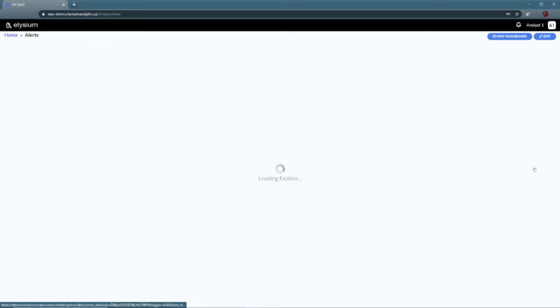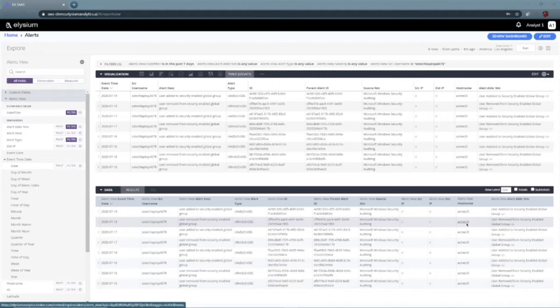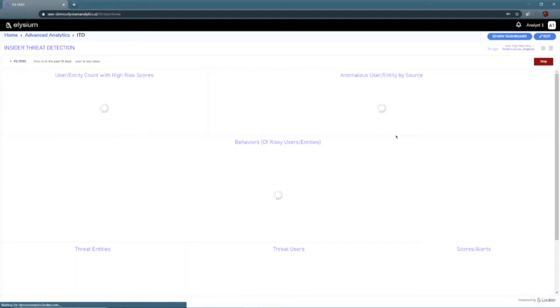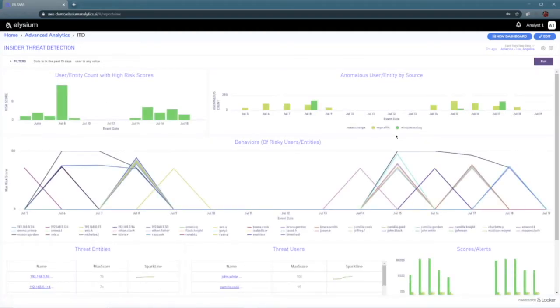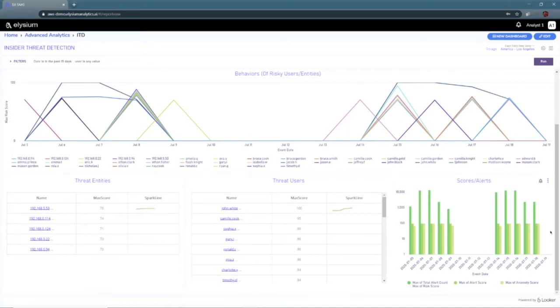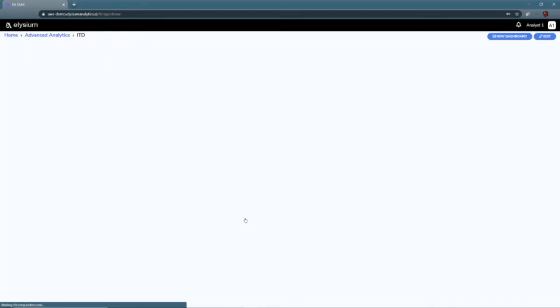Now let's switch over to the Insider Threat Detection application and see how it can benefit our customers. In this application, what you'll see is that we provide a list of users and entities, an IP address or a host name, that are exhibiting suspicious behavior based on a set of profiles we're running against these. These profiles are designed using the MITRE ATT&CK techniques. So we're looking for exfiltration, all the classic ways of getting the data out. And also we bring it all together so that you can focus on a particular user entity depending on their behavior.